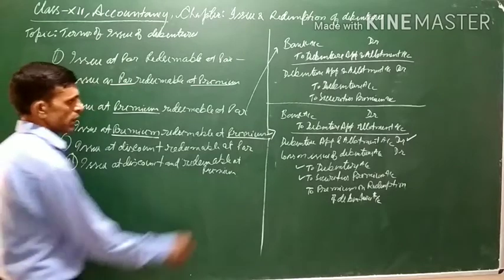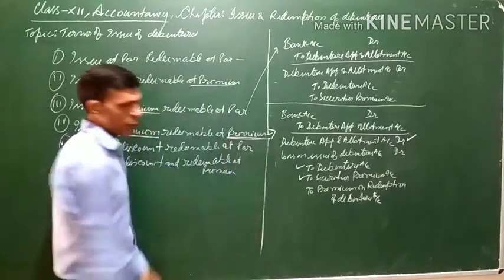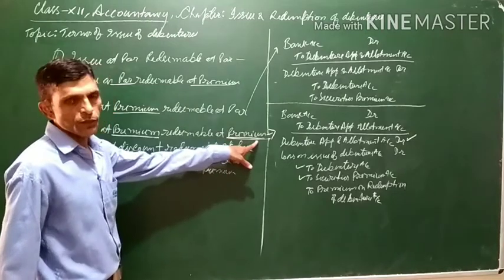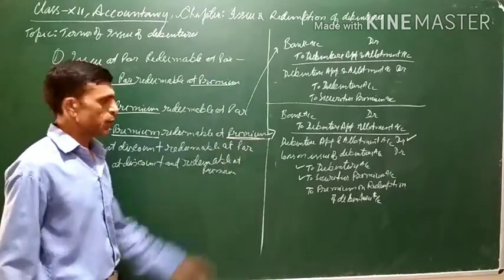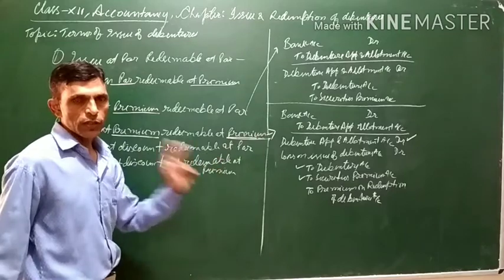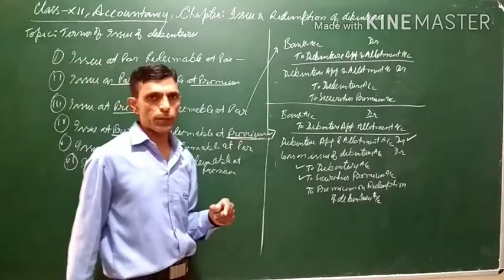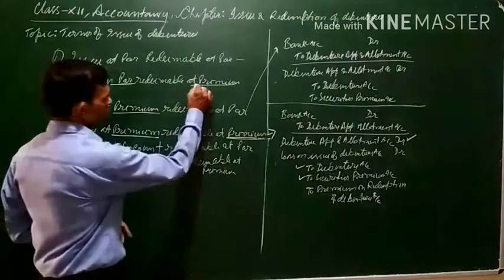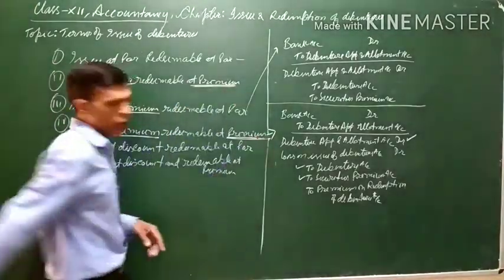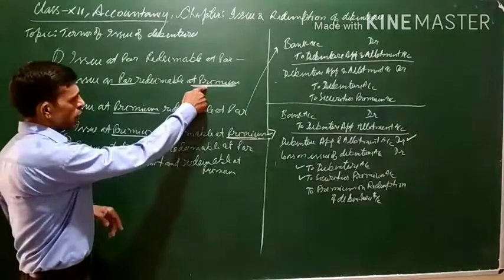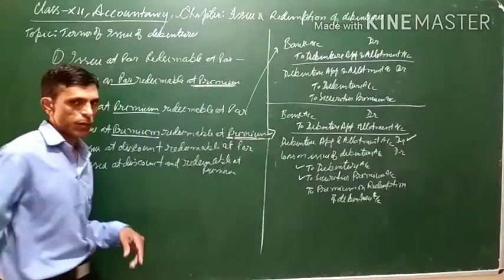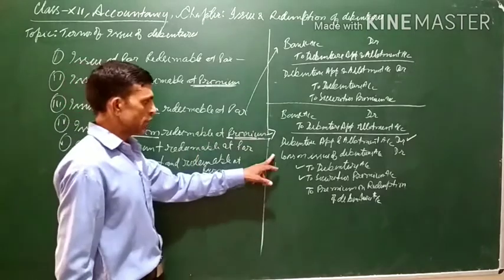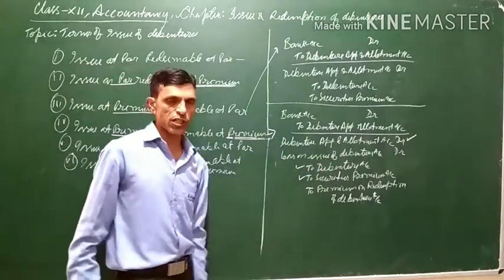Now it is to be noted that at the time of redemption some premium amount is paid, some extra amount will be paid. So this is a loss for the company. As we have already done in the second scenario, if debentures are redeemable at premium, here also redeemable at premium. If debentures are redeemed at premium, this is a loss for the company and it is transferred to loss on issue of debenture account.